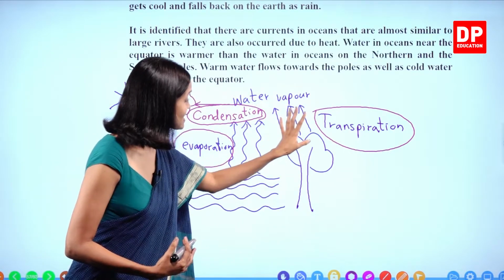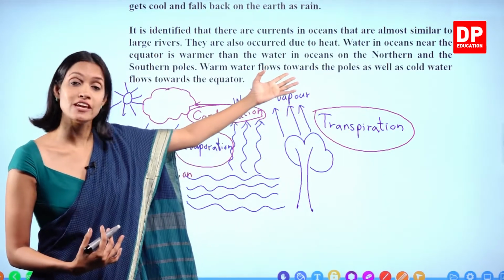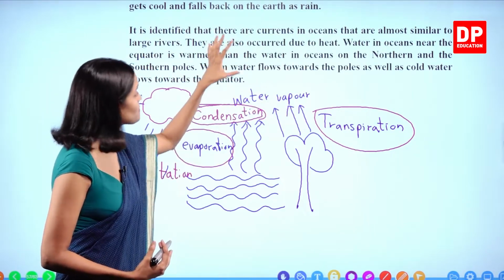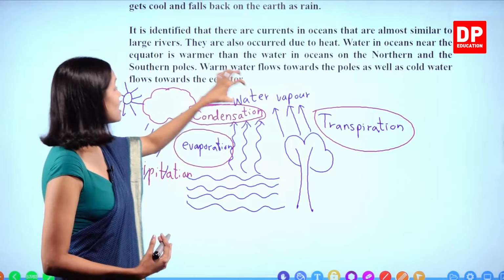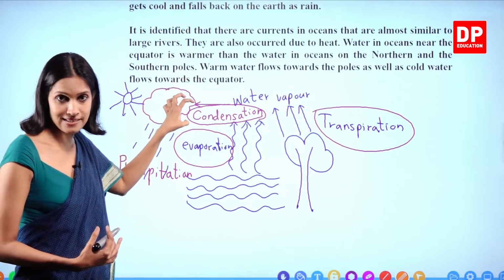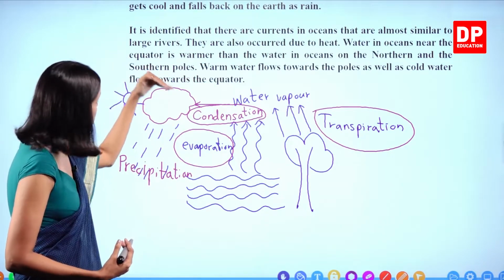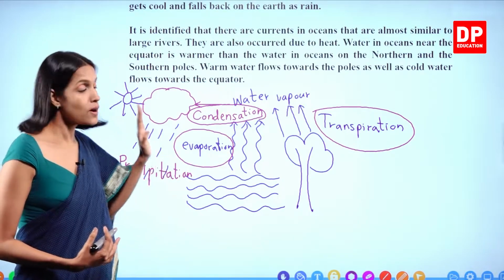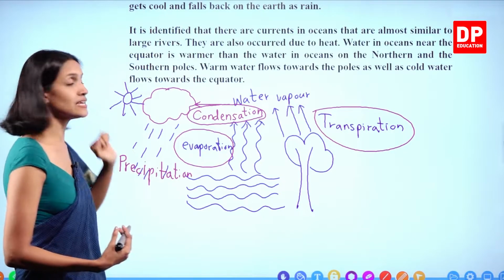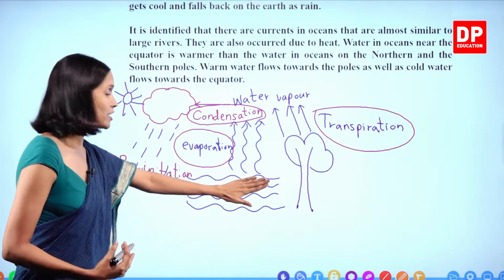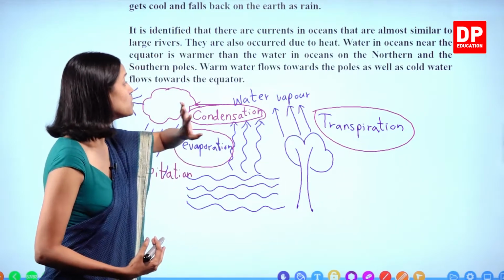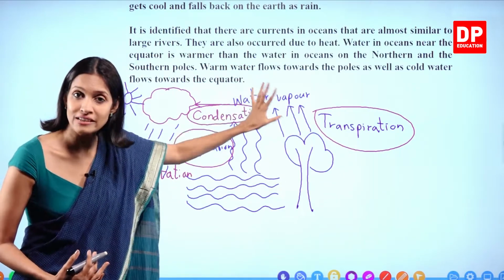Because the plant body gets heated up, transpiration takes place and water vapor is added to the atmosphere. Because water vapor is added to the atmosphere, clouds are formed by condensation, right? Because clouds are formed, precipitation takes place and we get rain. What will happen if the sun's heat was not there? Evaporation will not take place, transpiration will not take place, therefore water vapor will not be there in the atmosphere.